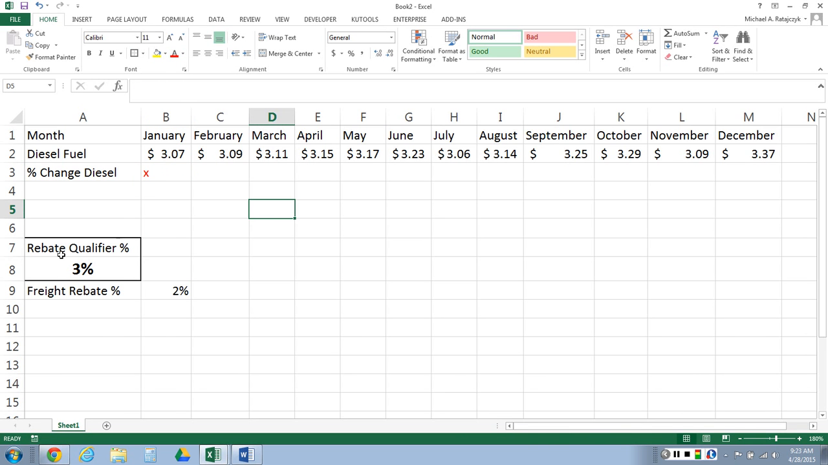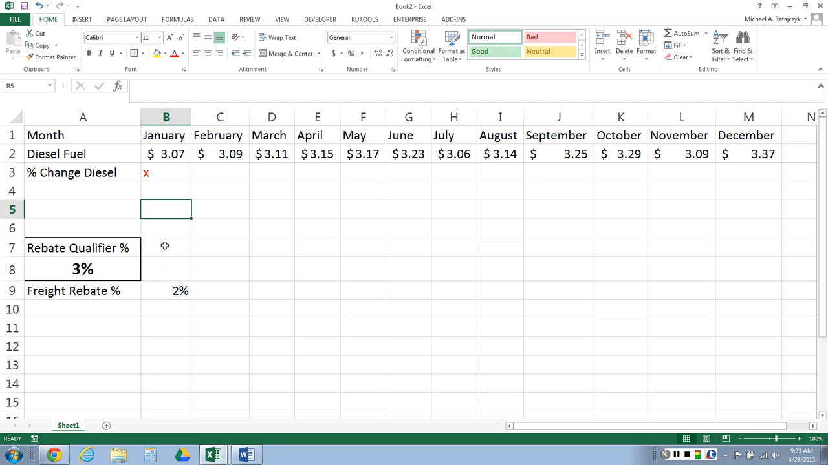Now for your information, our rebate qualifier is 3%. What that means is the current price for diesel has to be 3% greater than the base period. Okay, what is the base period? Well, that's determined by mathematics. Currently, we have a 2% rebate. So based on our spend, we are going to get 2% back.